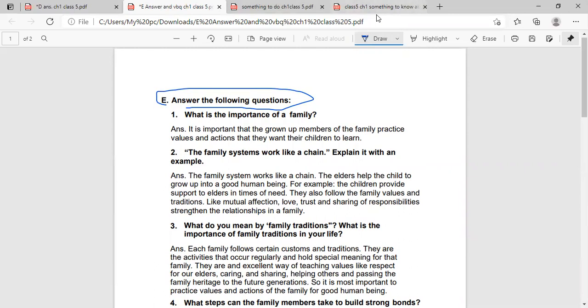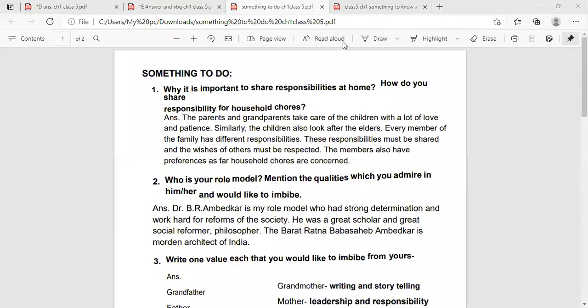So now we'll discuss something to do. First question: why is it important to share responsibilities at home? How do you share responsibilities for household chores? Answer is here: the parents and so this is the answer of the first question: why it is important to share responsibility at home and how do you share responsibility for household chores.